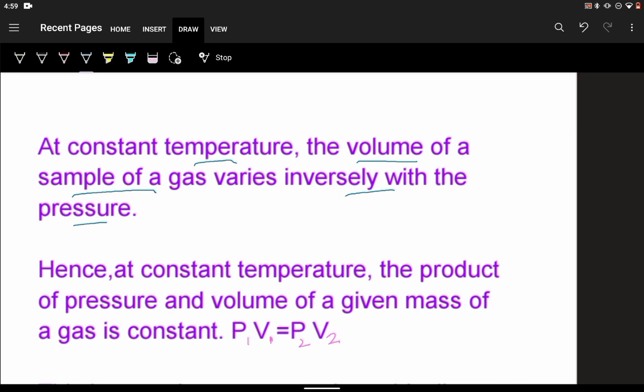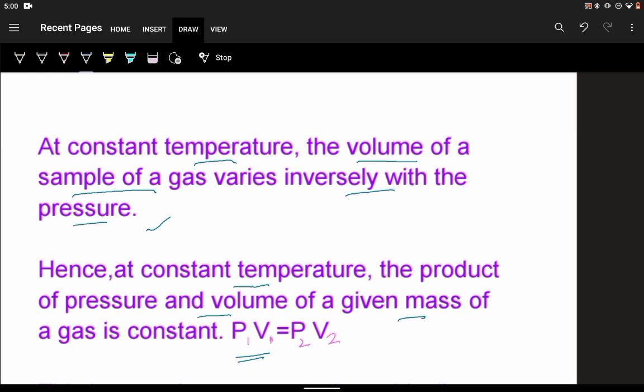So if we double the pressure, volume becomes half. So based on that, this definition is given. That is, at a constant temperature for a given amount of gas, the volume of that sample of the gas will be inversely proportional to the pressure. So we can also state the same thing in a different way, that at a constant temperature, the product of pressure and volume of the given mass of gas remains constant.